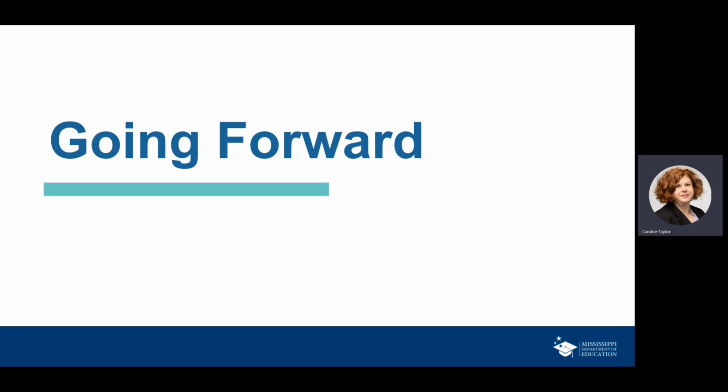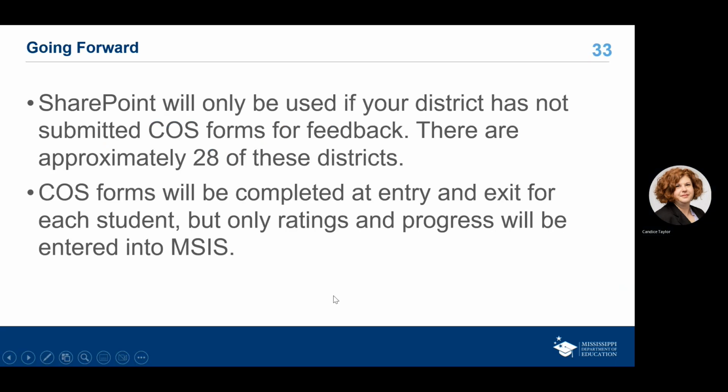Okay, a few notes for going forward. SharePoint at this time will only be used if your district has not submitted forms for feedback. And there are approximately 28 of these districts. Actually, I think we're down to about 26 now, because I have heard from a couple of folks for this year. So otherwise, you don't need SharePoint anymore unless you like it. If you prefer to keep your information there just for your reference, that is fine. But you don't have to do it for our benefit, okay?